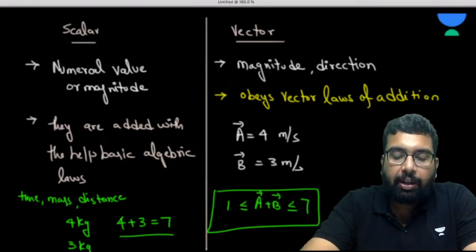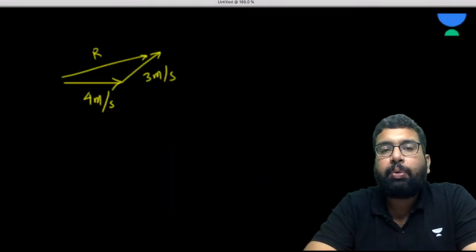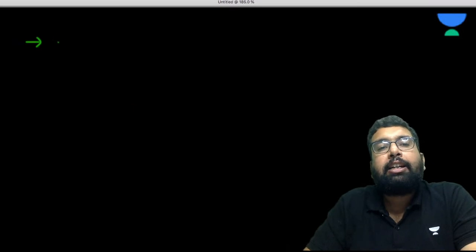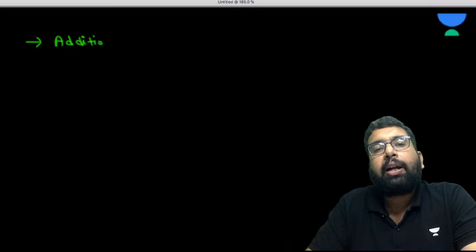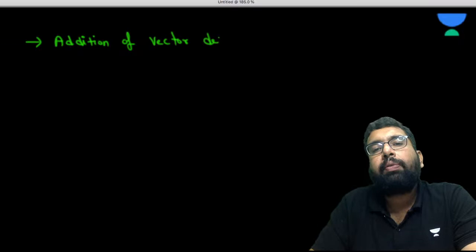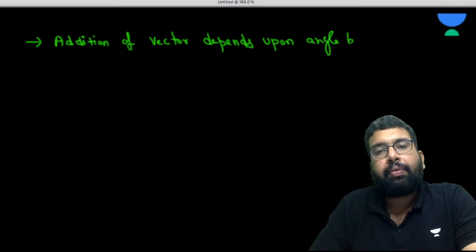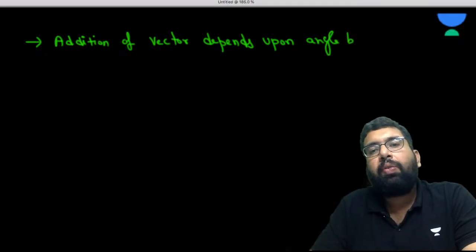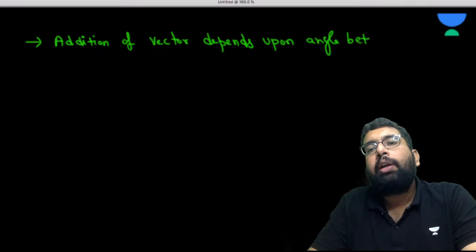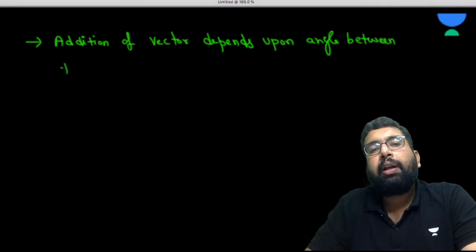So one very important point here is that the addition of vectors depends upon the angle between the vectors.